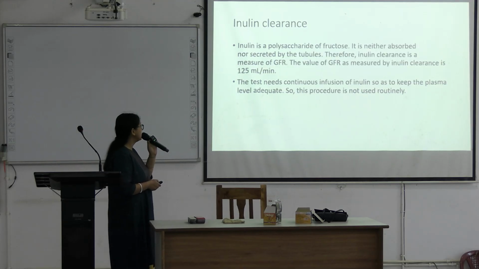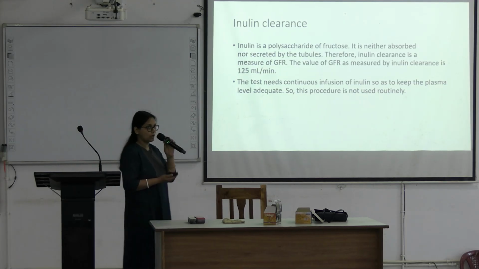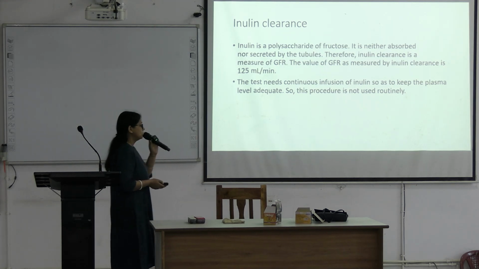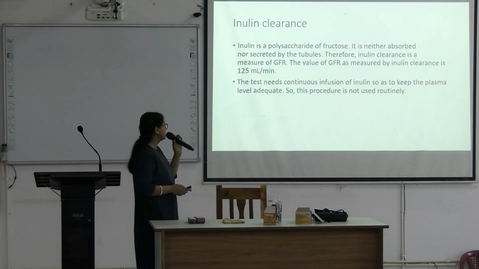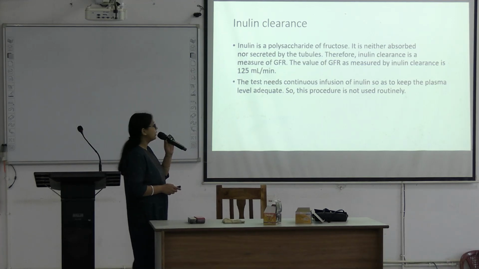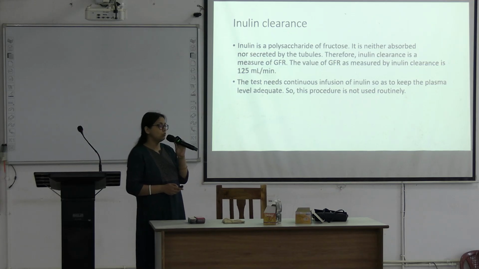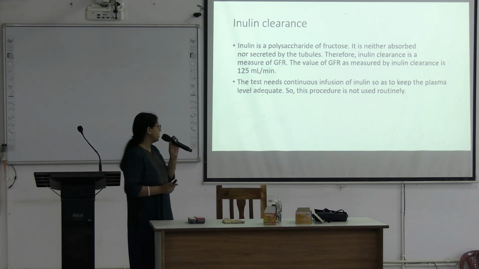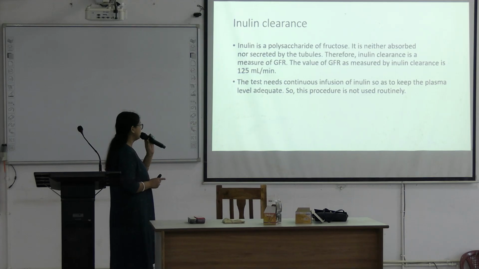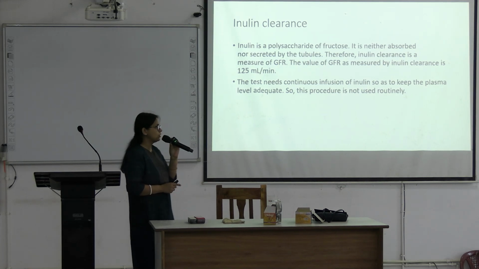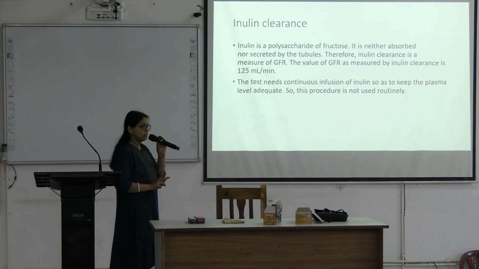Now inulin clearance. Inulin is a polysaccharide, you all know from your carbohydrate class. It is a polysaccharide of fructose. It is neither absorbed nor secreted, so it is the best. Therefore inulin clearance is a measure of GFR. The value of GFR as measured by inulin clearance is around 125 ml per minute. But this is an exogenous marker, not seen in our human body normally, so we have to give a continuous infusion of inulin to keep the plasma level adequate. That's why it is not used routinely, but it is better than other markers.